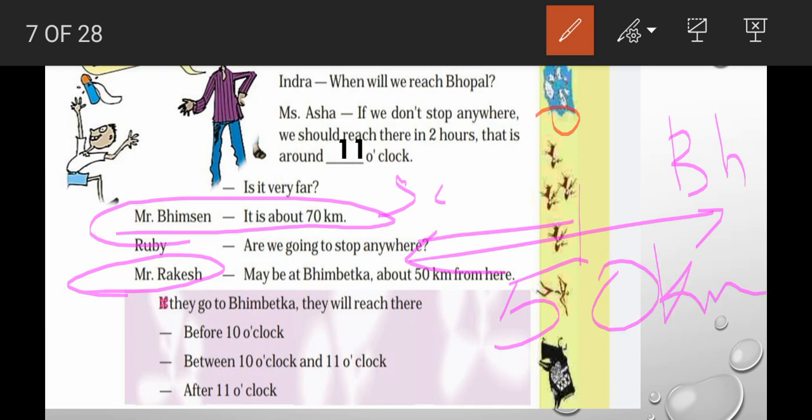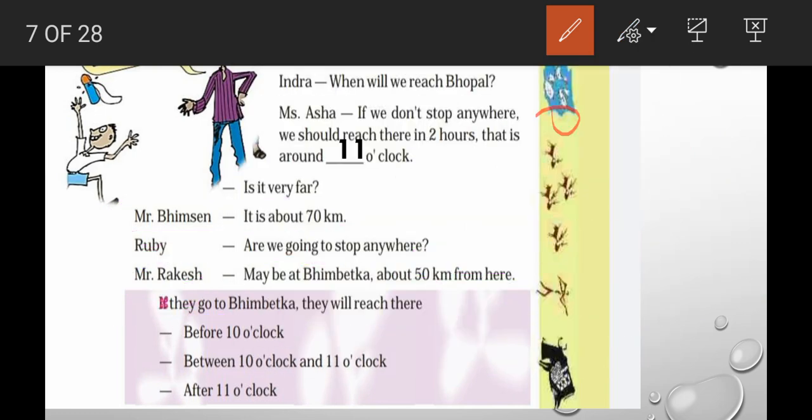So the next question comes: if they go to Bhimbetka, at what time will they reach? Before that, 3 options are given here: before 10 o'clock, between 10 and 11, after 11. Can you guess what time it will be?